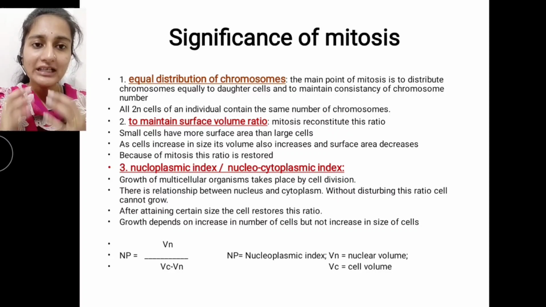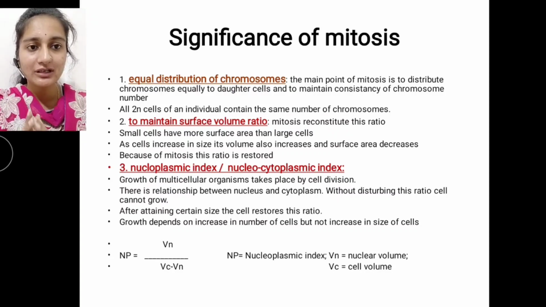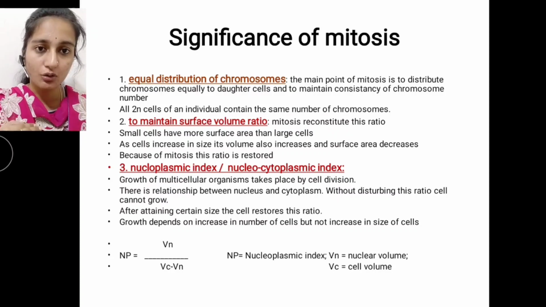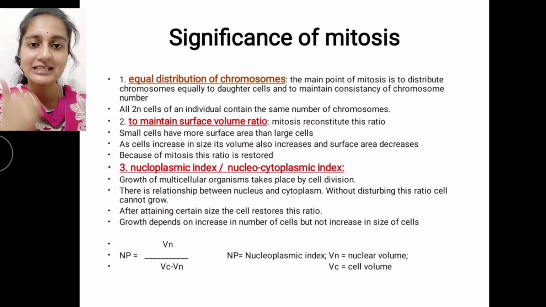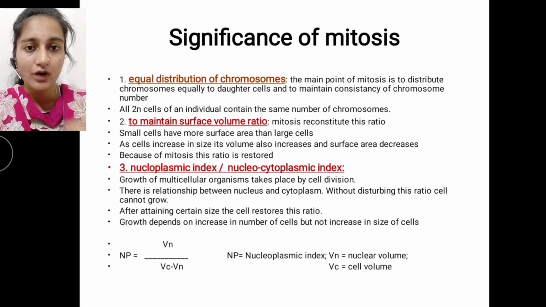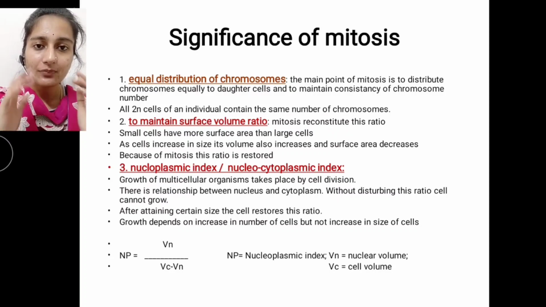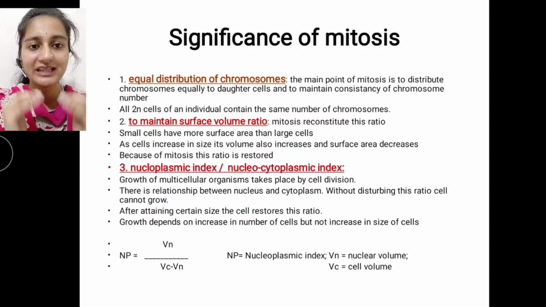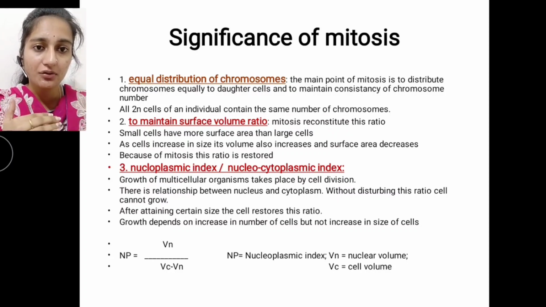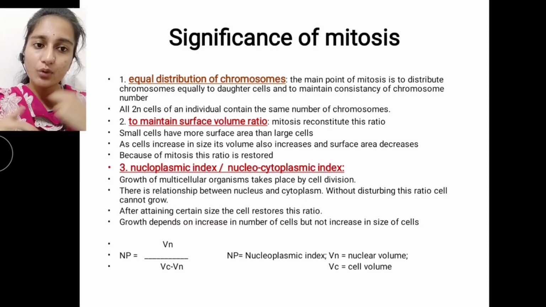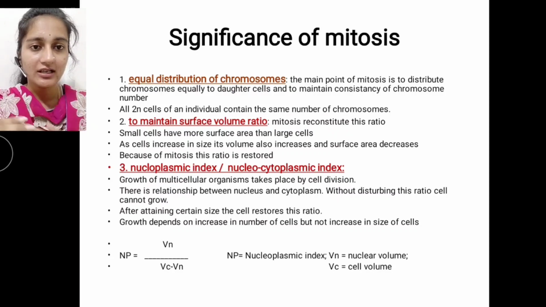Okay, so all the diploid cells of an individual contain the same number of chromosomes after undergoing cell division. So that is the first motto. And the second motto is to maintain a surface volume ratio. So here mitosis reconstitutes this ratio. How it reconstitutes is that small cells have more surface area than the larger cells.